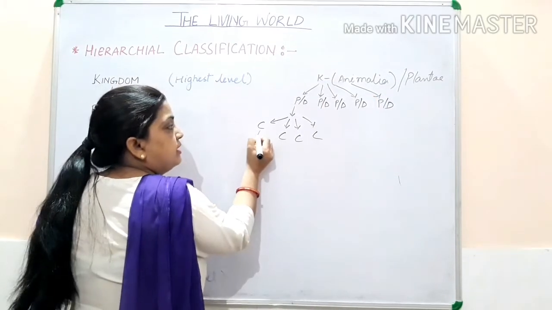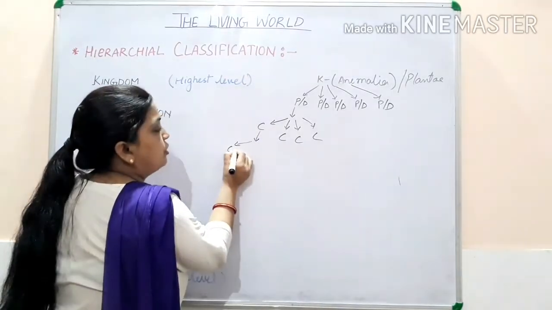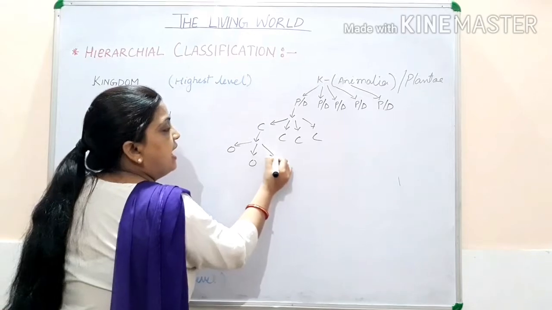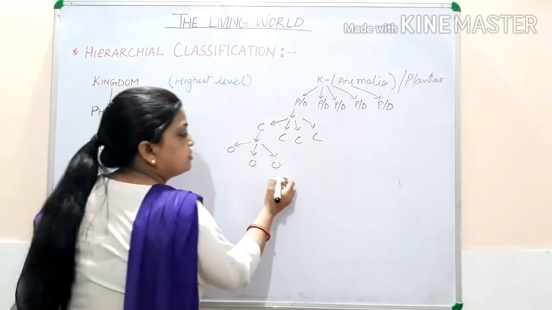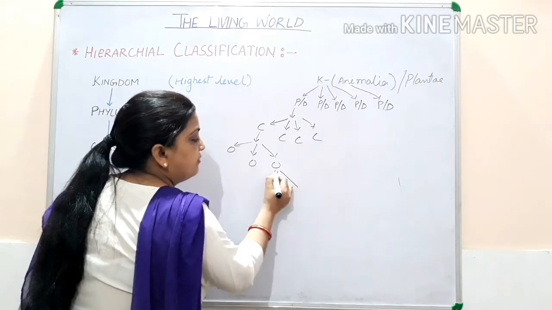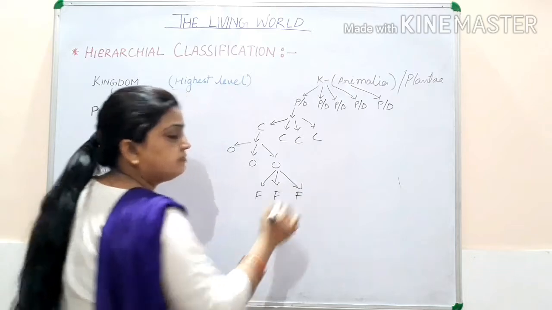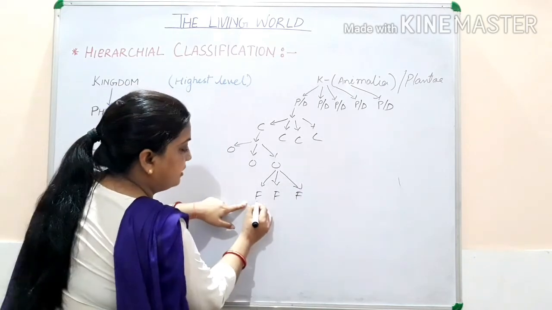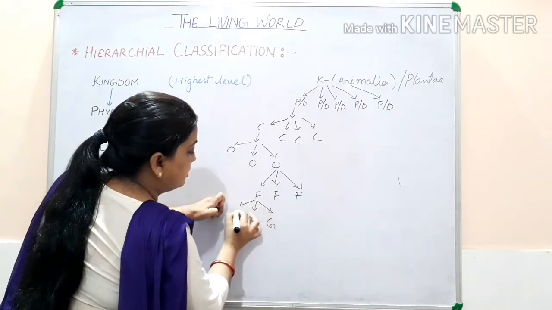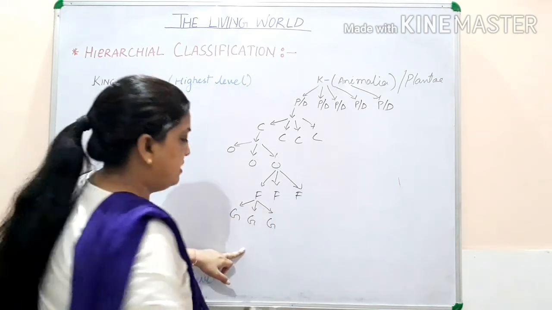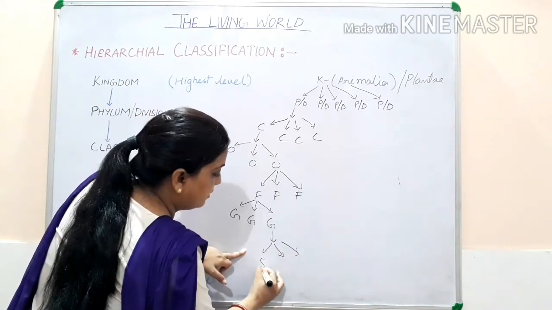Now if we consider one class, this class is having a large number of orders, each having other characteristic features. If I consider this order, it is also having a large number of families. Now this single family will be having different genuses, and this single genus will be having different species.